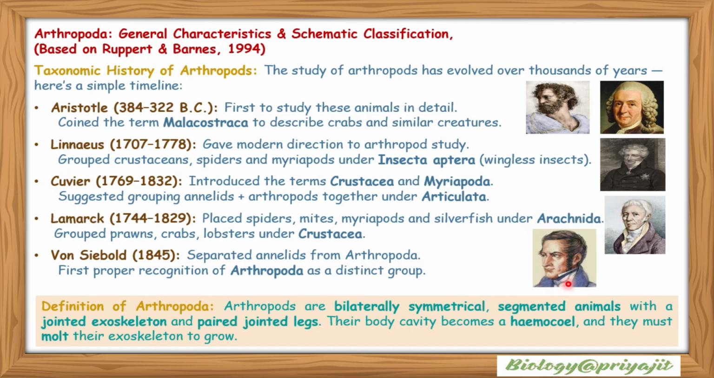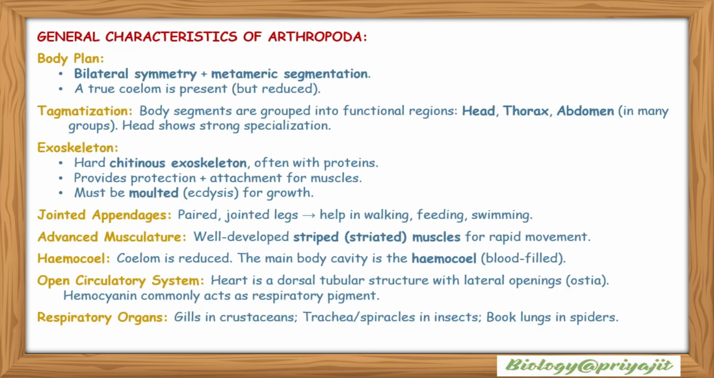This is von Siebold. He separated annelids from Arthropoda, and the first proper recognition of Arthropoda as a distinct group was credited to von Siebold. So what is the definition of Arthropoda? Arthropods are bilaterally symmetrical, segmented animals with a jointed exoskeleton and paired jointed legs. Their body cavity becomes a hemocoel and they must molt their exoskeleton to grow.